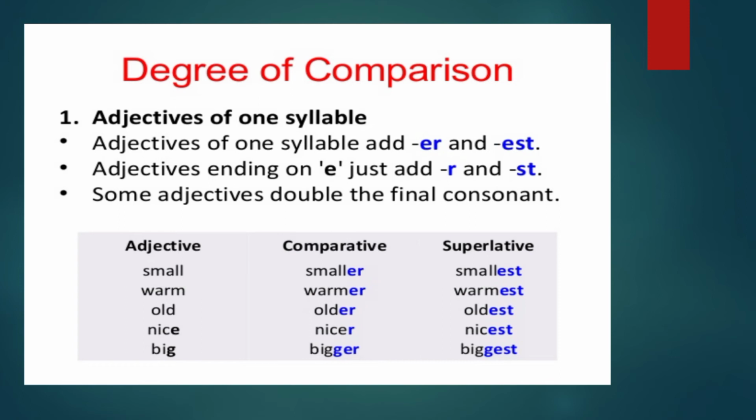Small, smaller, smallest. Warm, warmer, warmest. For comparative, we are adding er. For superlative, we are adding est. And here, old, older, oldest. Nice, nicer, nicest. See, for big, we have doubled the consonant. Is it not, children? Big, bigger, biggest.